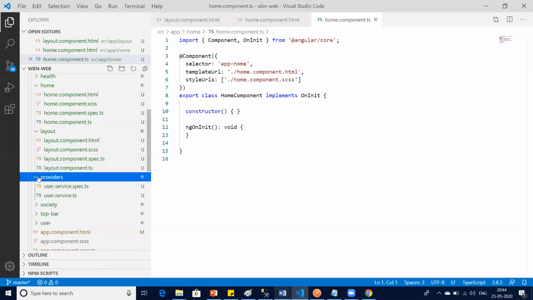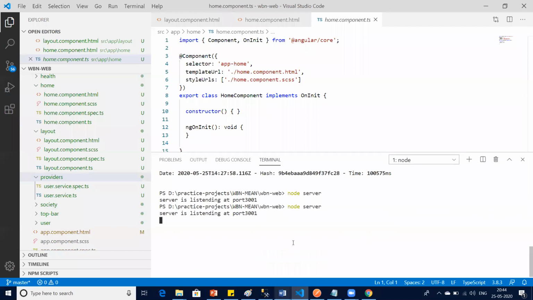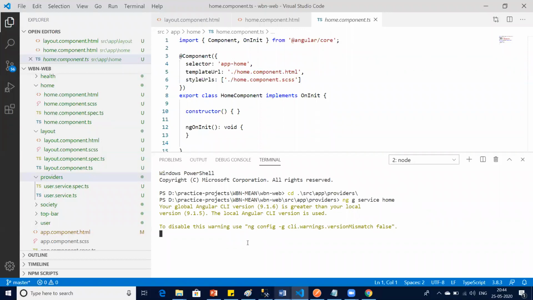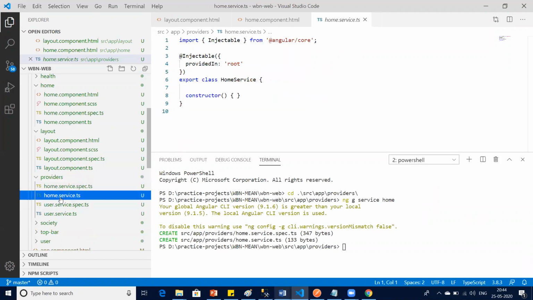So first of all, we'll create one provider service, correct? We'll add one service provider, you mean? I mean, don't touch this one. Add one more from here, plus sign, add one more terminal, simple. CD, go into source folder, app folder, provider folder. Now you are in provider, say ng service and say home. Now it will create a home injectable or home service for you. Yeah, it has created.